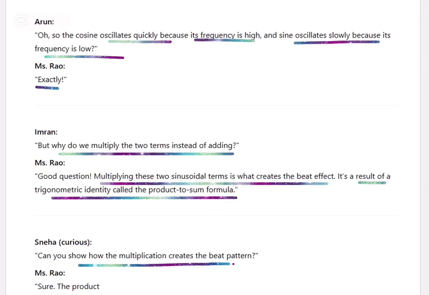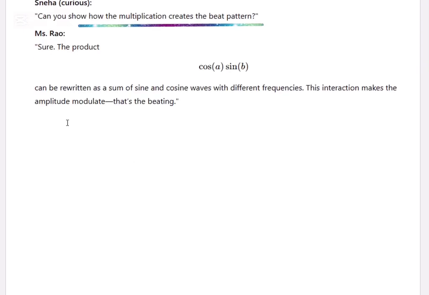Can you show how the multiplication creates this beat pattern? cos A sin B can be written as the sum of sine and cosine waves with different frequencies. The interaction makes the amplitude modulator, that's B.